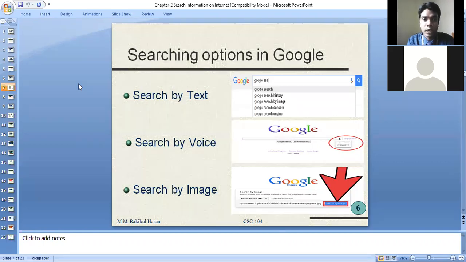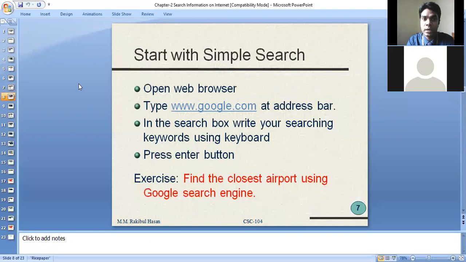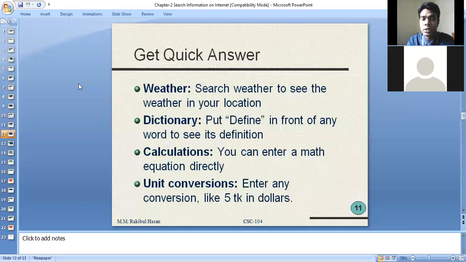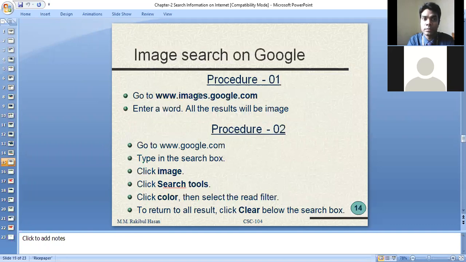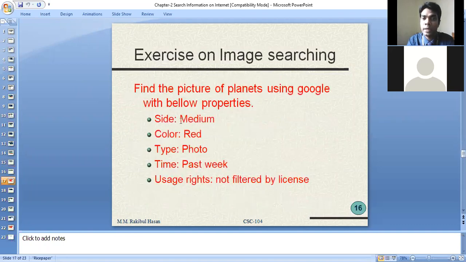Yes, sir. As well as that, we have some exercises given here. If you remember, we practiced these exercises in our lab class, like finding the picture of a planet using Google with the below properties. This type of question you might also get. You have to find the image which has these following properties, and then I might tell you to take a snapshot and send it to me at my email address.